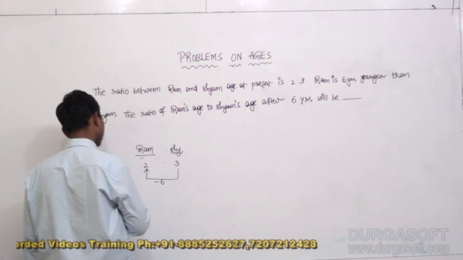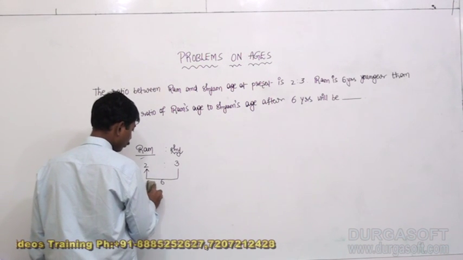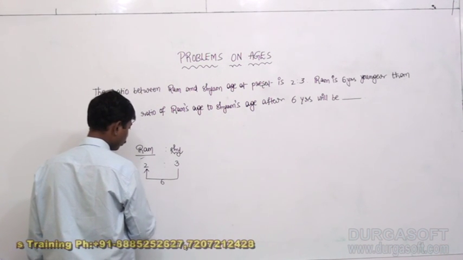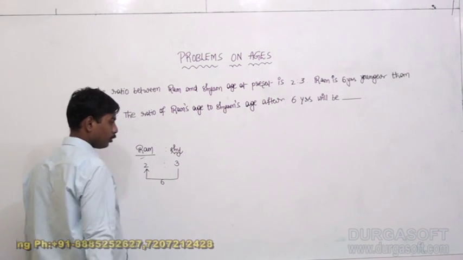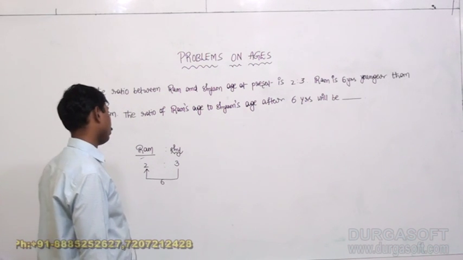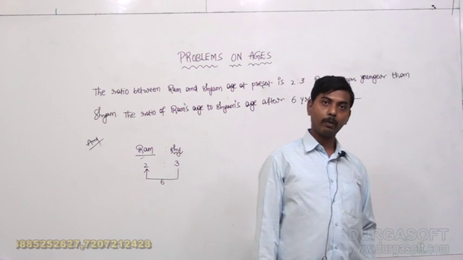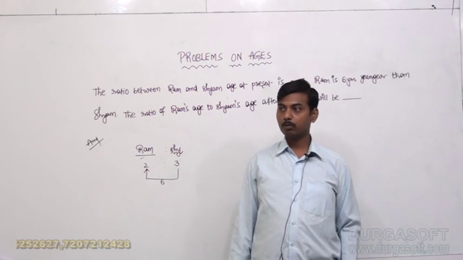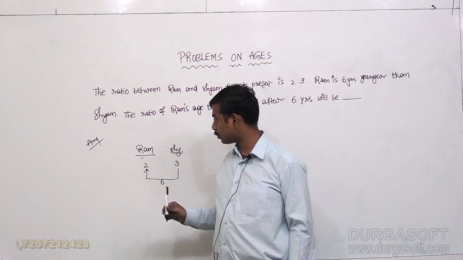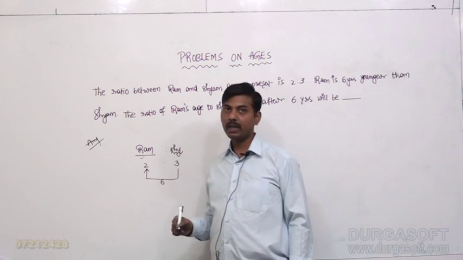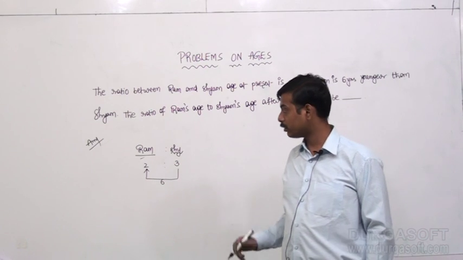Ram is 6 years younger than Shyam means Ram is how many parts younger than Shyam? Ram is 2 parts of age, Shyam is 3 parts of age.